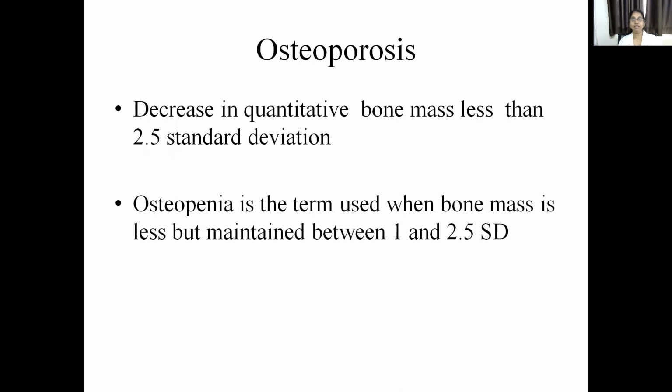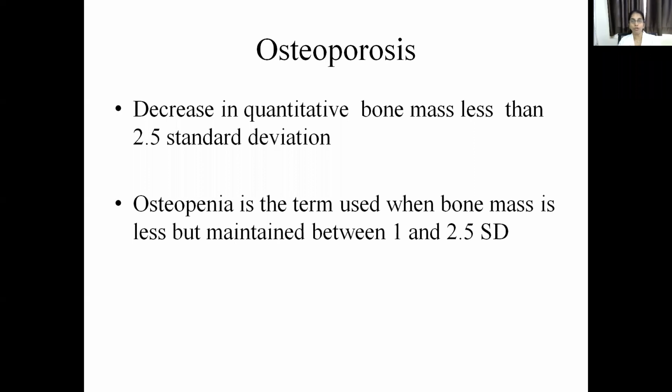And next one is osteoporosis. Here there is a decrease in the quantitative bone mass, less than 2.5 standard deviation. So porosis means osteo is bone, porosis is holes. So the bone mass is not intact. There are pores in the bone mass. That is, there is a decrease in the quantity, and it is not qualitative, it's quantitative. So if this decreased bone mass is less than 2.5 standard deviation, it's called osteoporosis. If it's maintained between 1 and 2.5 standard deviation, it's called osteopenia.